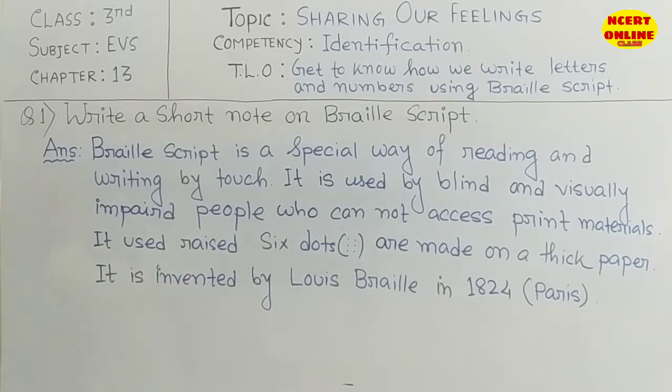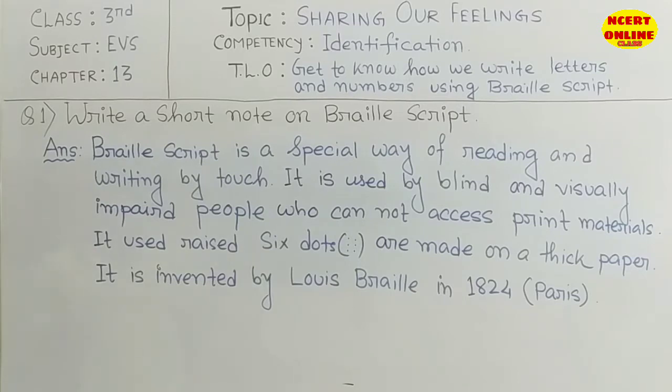Next portion, we will write different letters and numbers using Braille script. So note down this one. Okay students, I hope you noted down this portion.